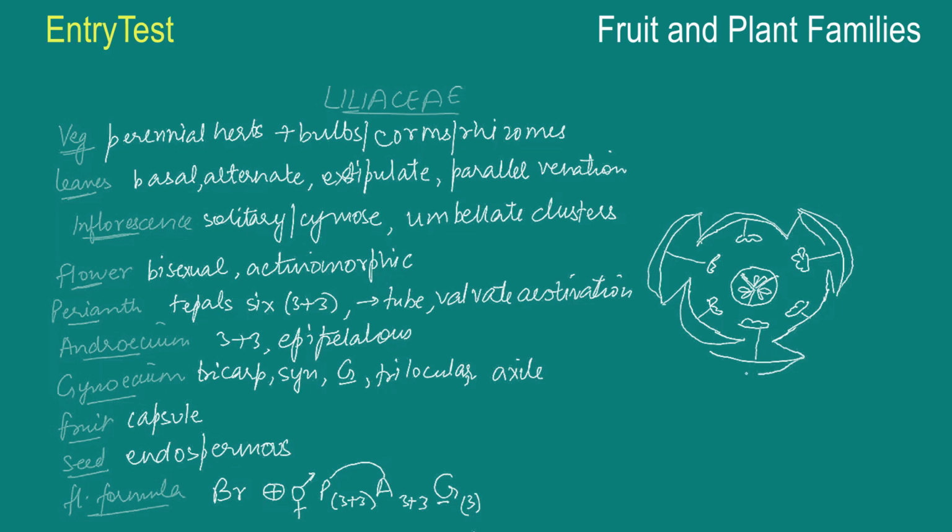So that becomes the floral diagram of this, and the symmetry is only in one axis, so that's why we draw a dot over there. So that is the floral diagram, and that is all that you need to do in the Liliaceae family. And that is all that we'll be covering in this video. Thank you so much, and I hope it was useful for you.